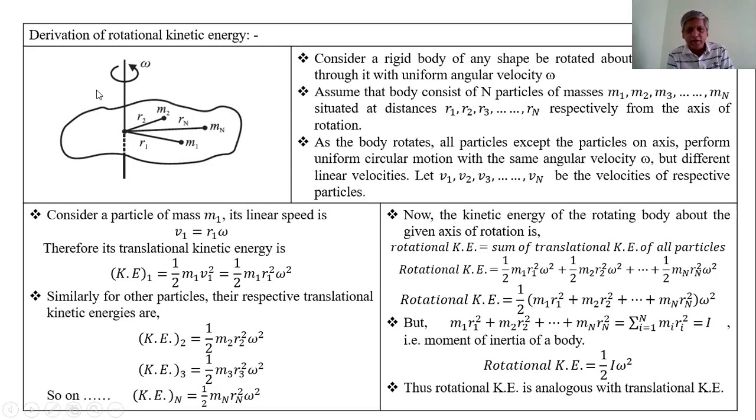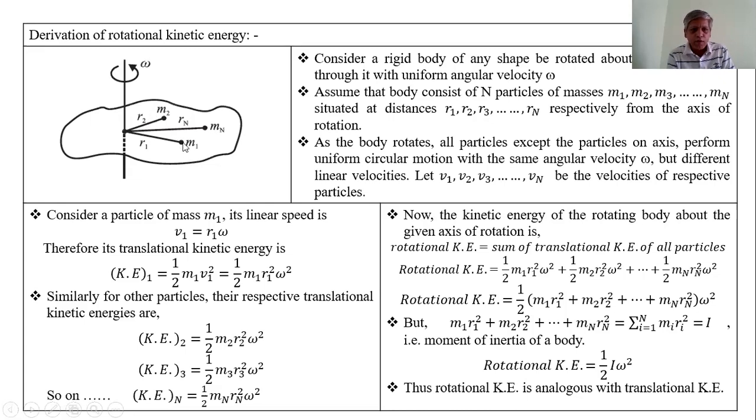As the body rotates, all the particles except those on the axis perform uniform circular motion with the same angular velocity omega, but different linear velocities.